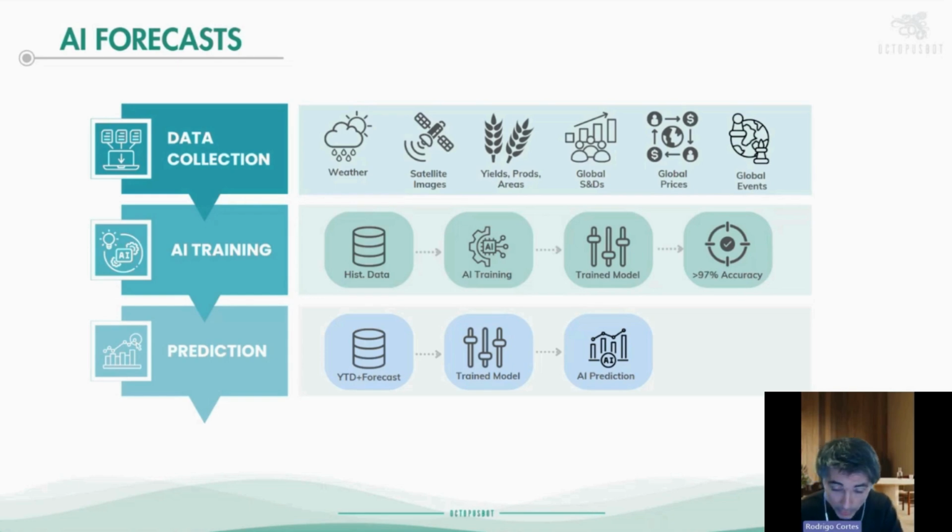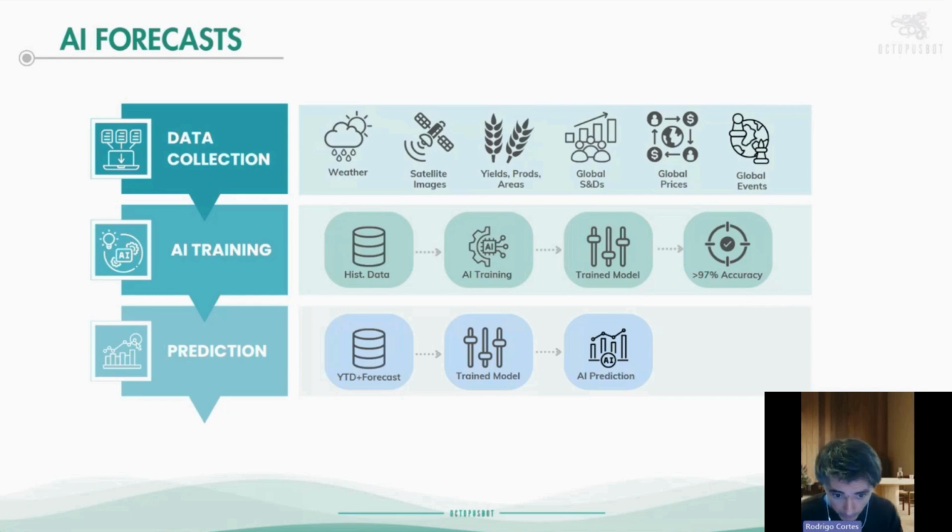Now that we have this model with a high level of accuracy, we use it to run different scenarios for the year, because we don't have the actuals of the year six months before the harvest, for example. We have to use different scenarios that come from the different weather models. For that, we look at the weather estimates from different agencies. It could be ECMWF, NOAA, or GFS, or local agencies such as BOM for Australia. They have different levels of accuracy, or different skills. So we try to find the best one depending on the country, the region, and the month of release of that particular forecast.